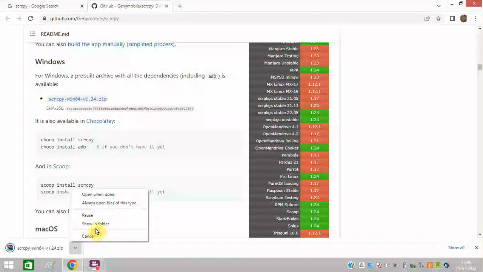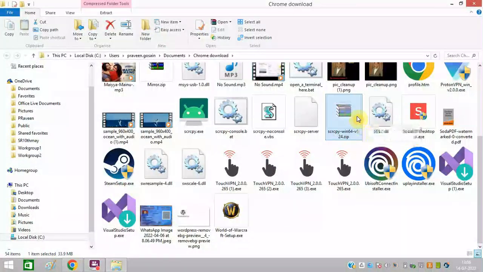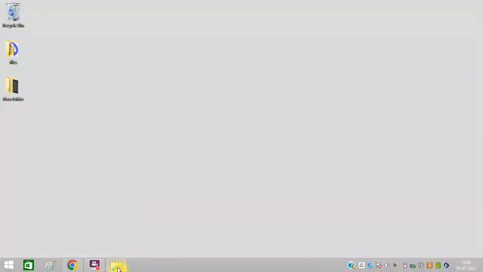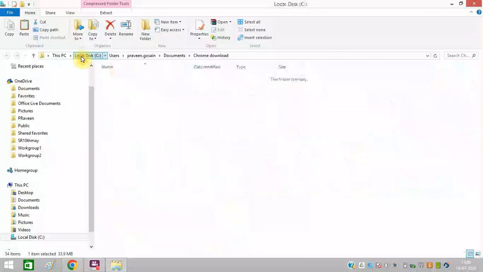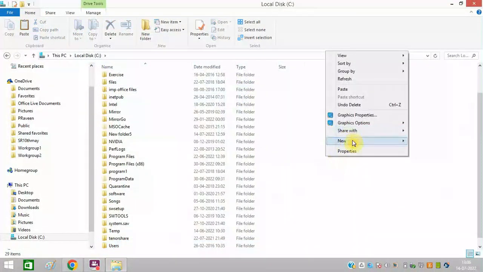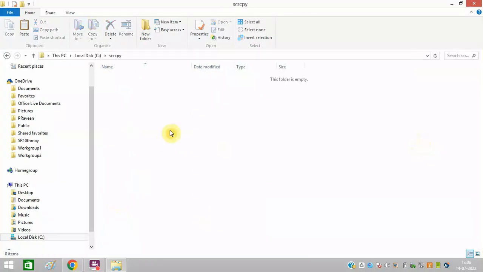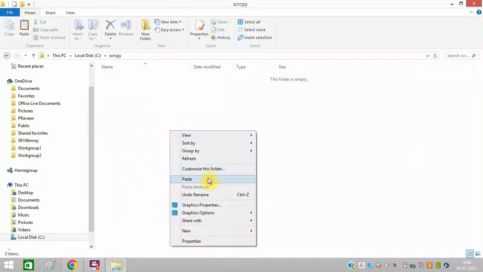So open the path where it is downloaded. So copy the file. Now you can go to the C drive. This is the C drive wherein I can create a new folder. Open the folder, paste the file.